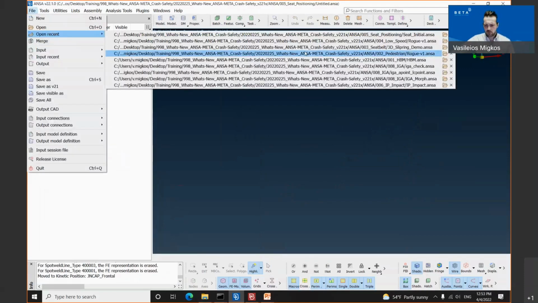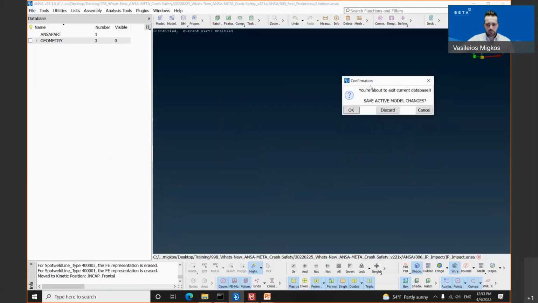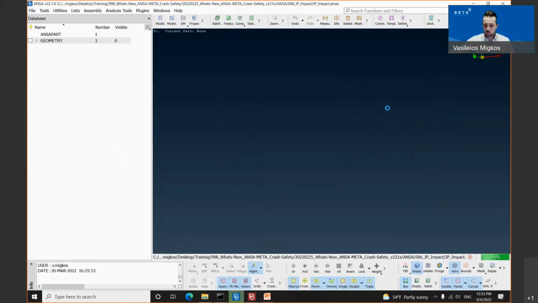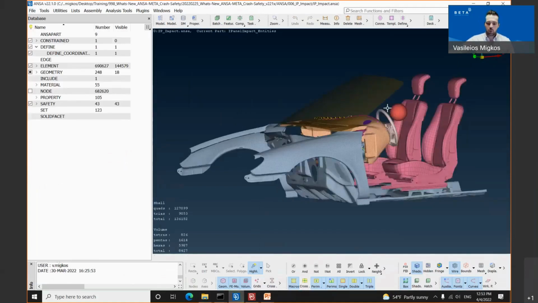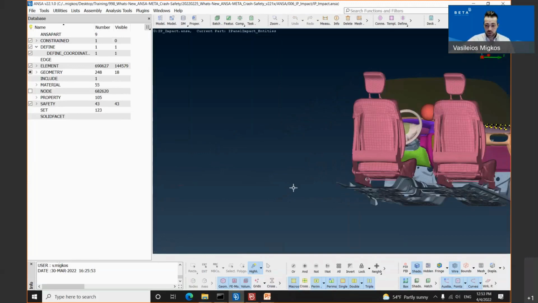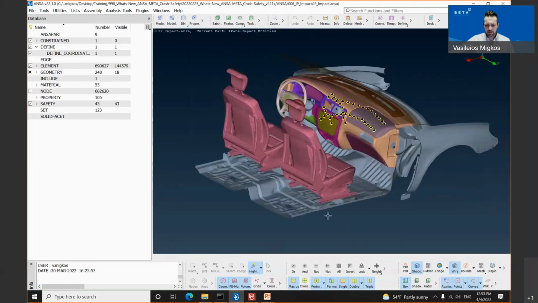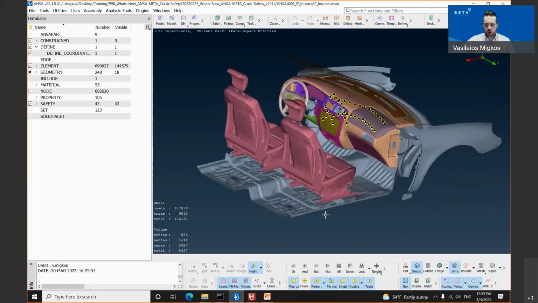We will open up, for this reason, the IP impact tool. You will notice that once the model opens, I have already created the target points. The reason again for this is in order to save some time, but we will go through all the points in order to create the target points and position them according to the new option or the new feature, which is the positioning feature.